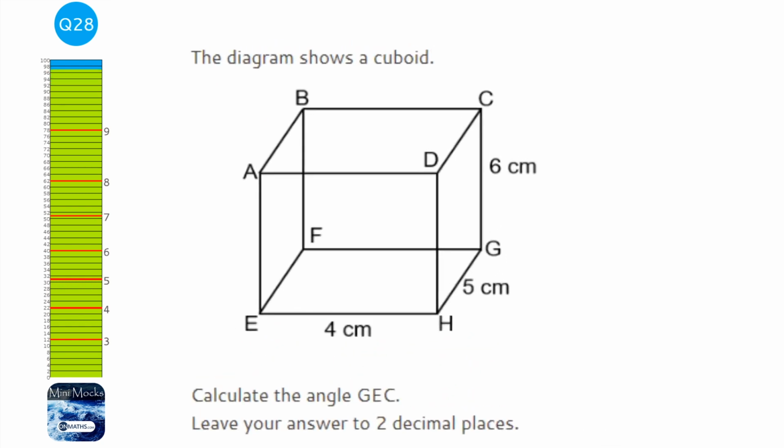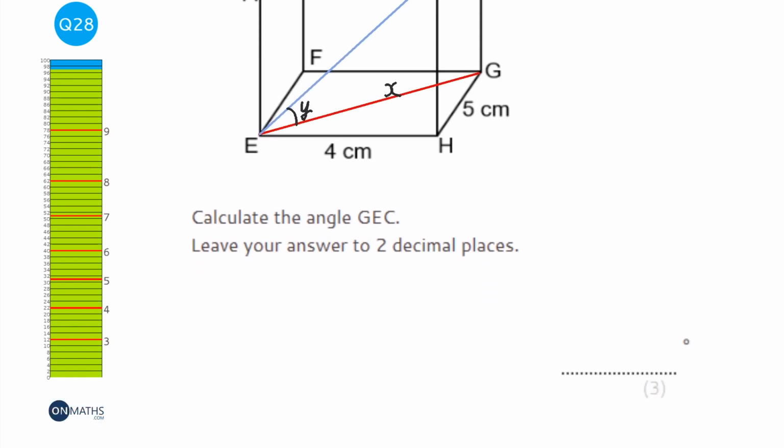Okay, so to answer this question, we're going to have to first of all find the length of this diagonal here, and then when we've got that, the angle GEC is this angle here. So I'm going to call the length x, and I'm going to call the angle we're trying to find y. And I'm going to draw them out first, so I've got a better idea of what's going on.